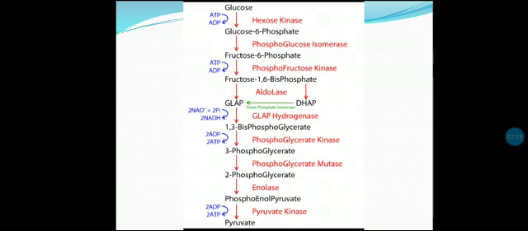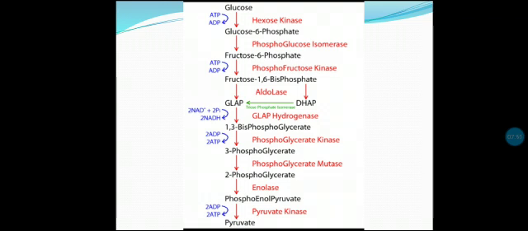In the further step, a phosphate ion is added and is responsible for the conversion, that is the production of coenzyme taking place here. The glyceraldehyde is converted to 1,3-bisphosphoglycerate.